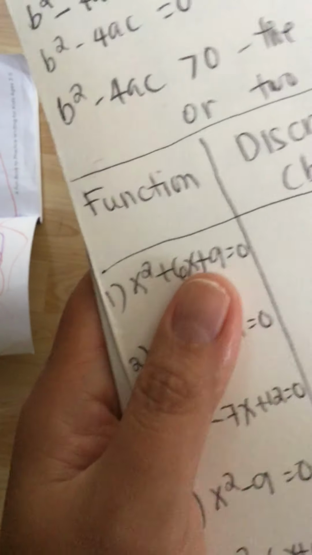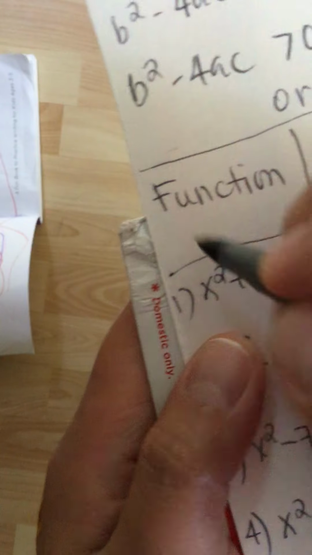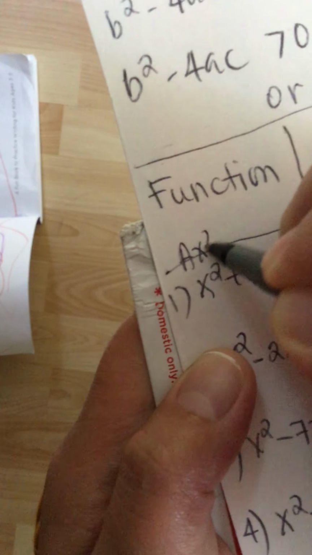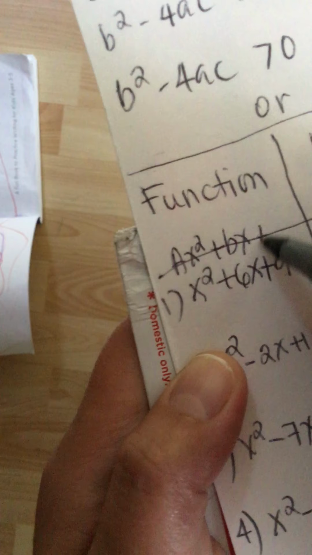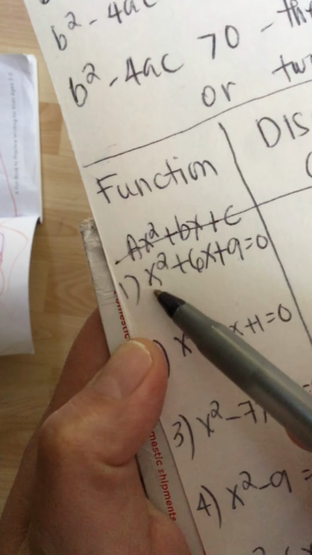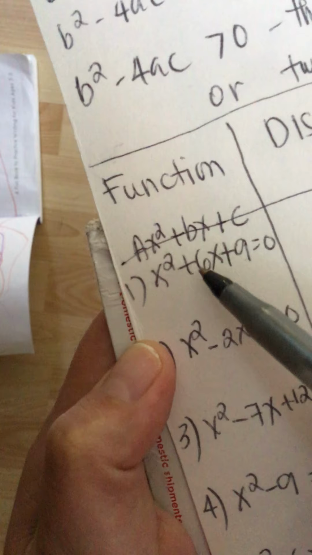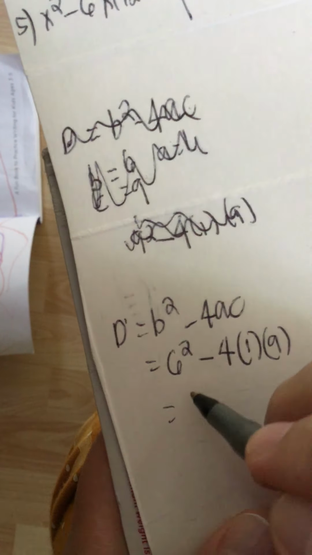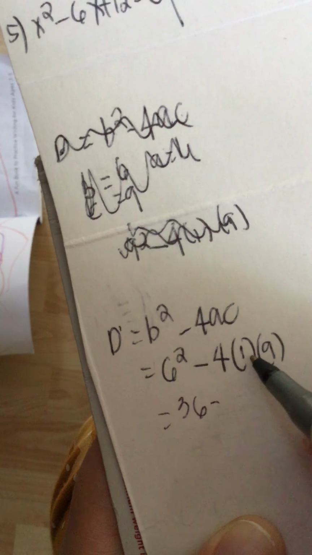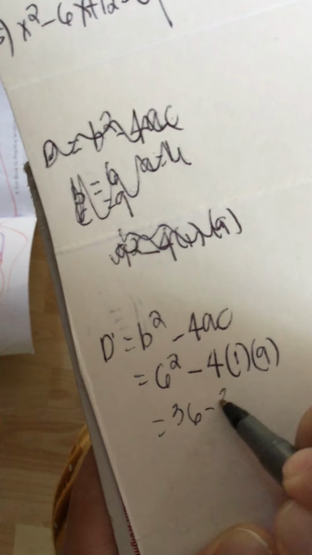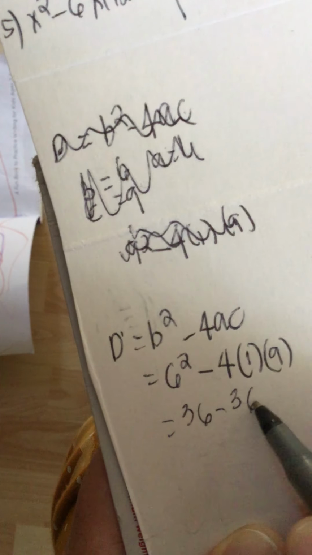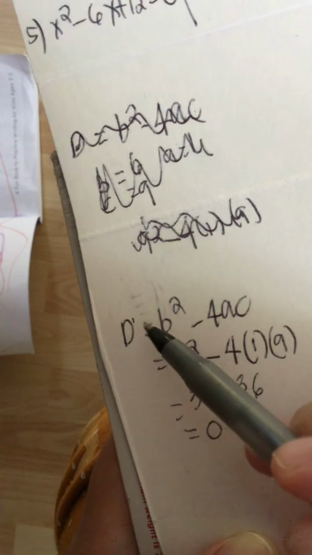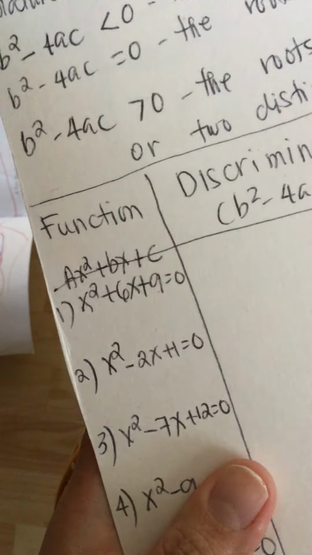Kasi ito yung generic equation ng quadratic function, ax squared plus bx plus c. So, ito yung mga a, yung mga number before x, b is 6, and c is 9. So, 6 times 6 is 36. And then 4 times 1 times 9 is also 36. So, 36 minus 36 is equal to 0. So, the discriminant of number 1 is 0.